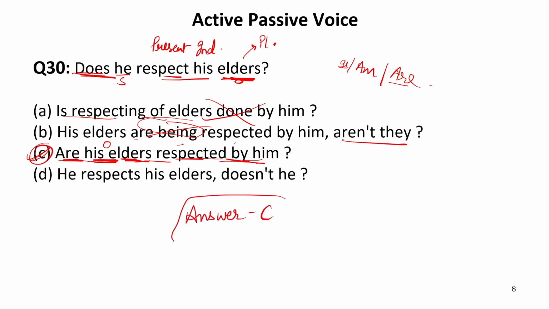Again, if we see at the D option, he respects his elders, doesn't he? This is just a question tag sentence, not an interrogative structure of a passive voice. Now let us move to the next one.